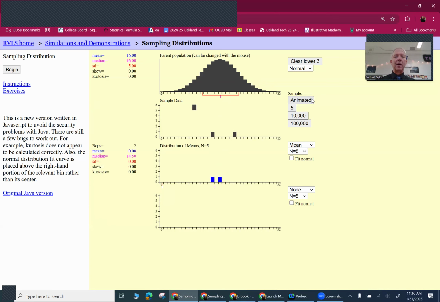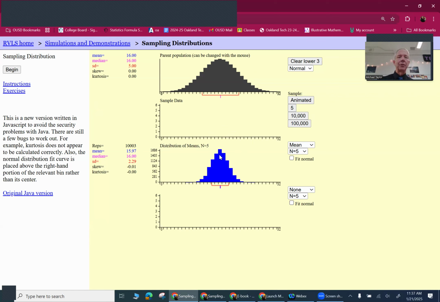And I can do another 5, 1, 2, 3, 4, 5, and it's picking. And then if I wanted to do more, I'm going to get more and more, but most of them are going to be about where my center is. So let me just do 10,000 of those. And what this shows is, oh, same curve. The center is over here, 15.97. So it's very close to what the mean was up here.